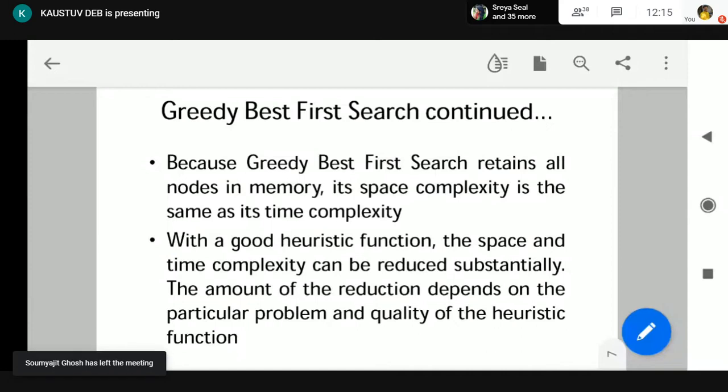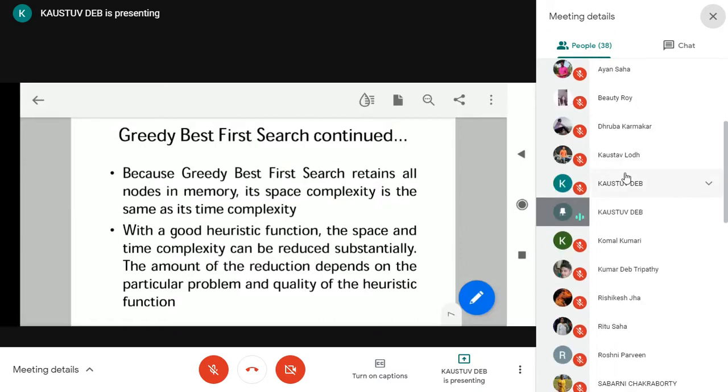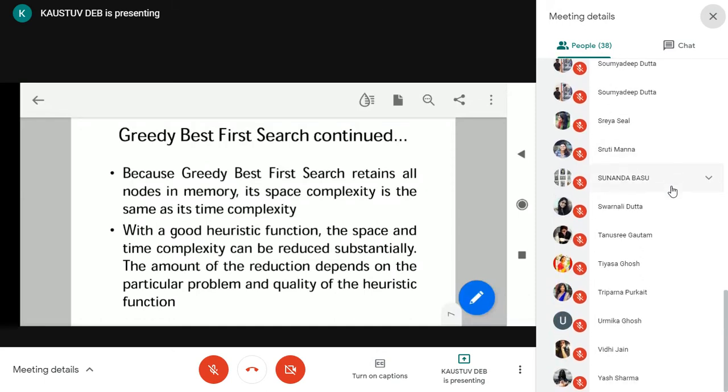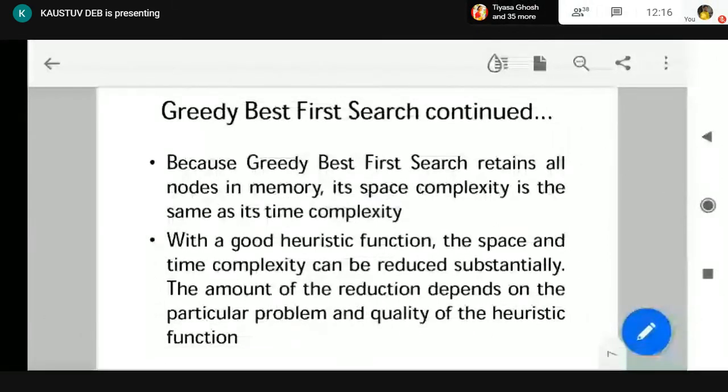If we develop the heuristic function in a proper way, greedy best first search time complexity and space complexity are going to be reduced, and it may produce a good search. It may produce the optimal result sometimes, but it is not assured. Because greedy best first search always looks for the node closest to the goal node, optimality may not be assured in many cases. So whenever we use greedy best first search, it may not give the optimal complexity value, and the optimal solution value also. That we have to remember. So this is greedy best first search.